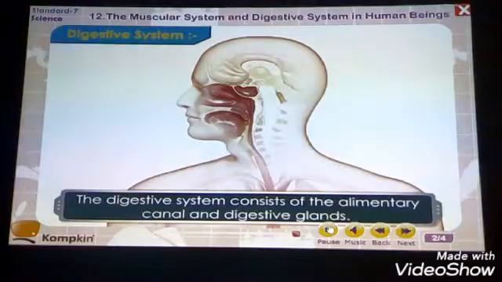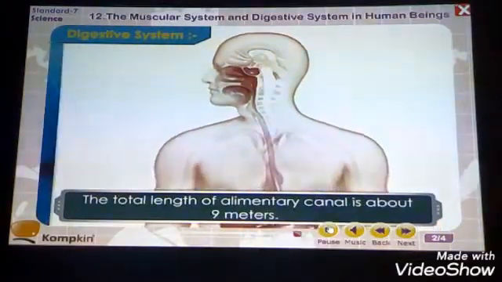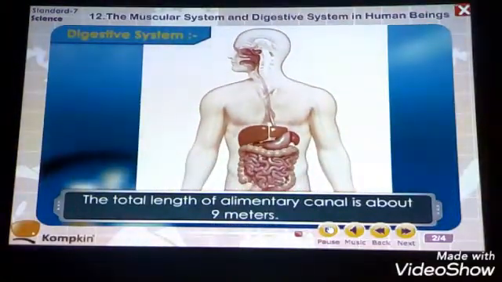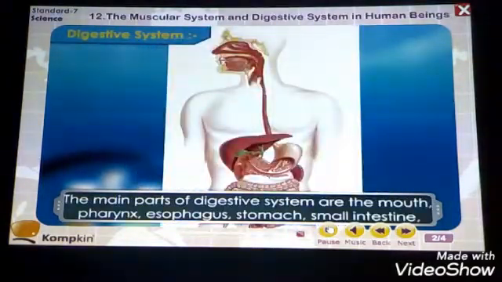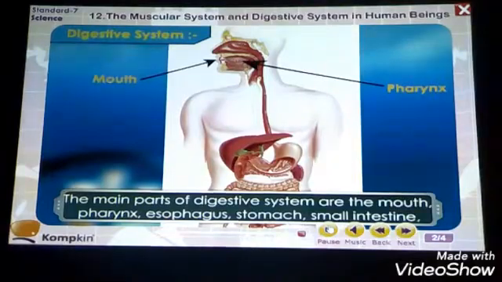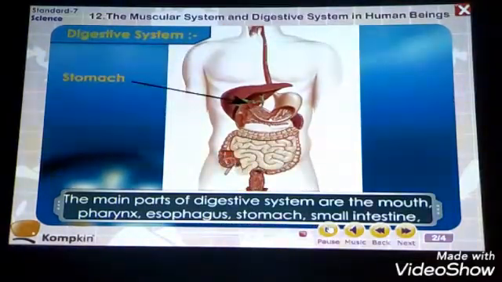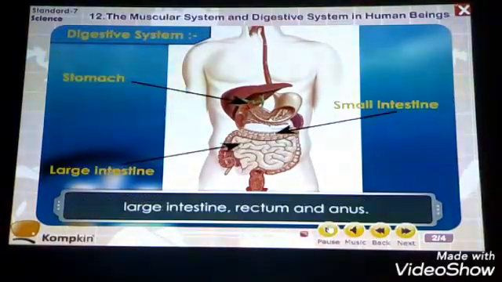The digestive system consists of the alimentary canal and the digestive glands. The total length of the alimentary canal is about 9 meters. The main parts of the digestive system are the mouth, pharynx, esophagus, stomach and small intestine. Here you can see that many different parts have been shown to you.